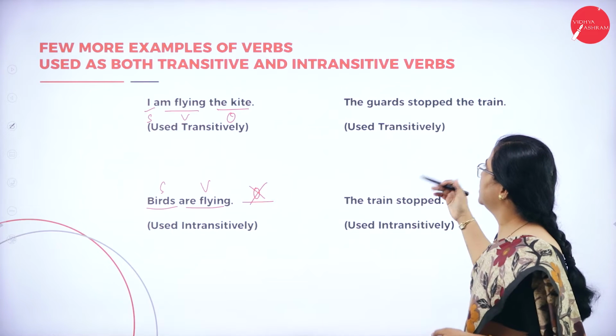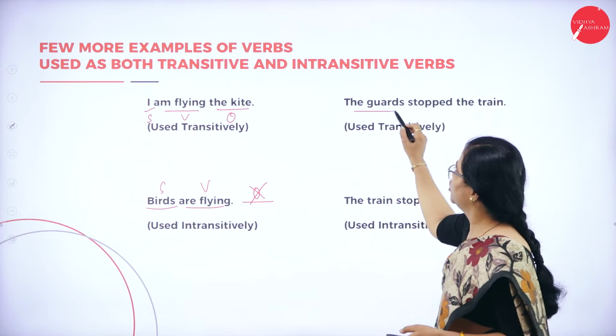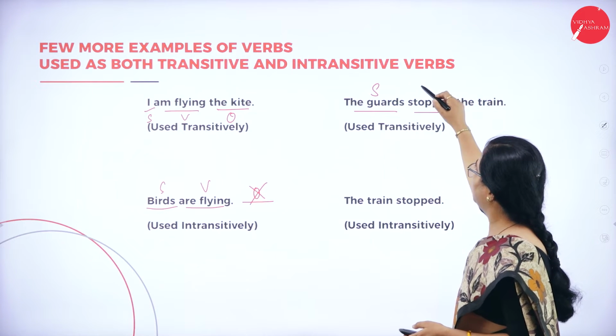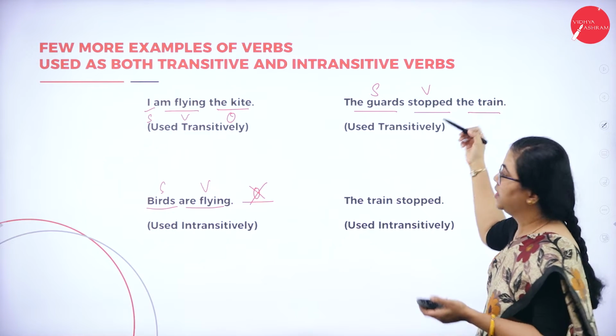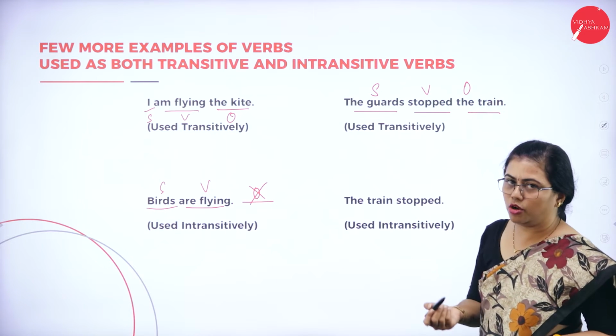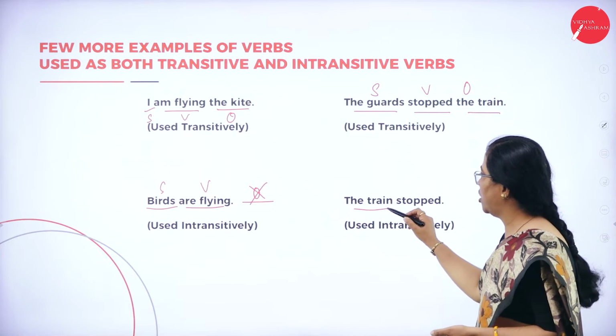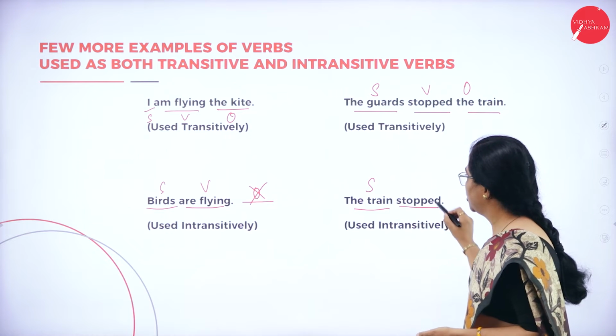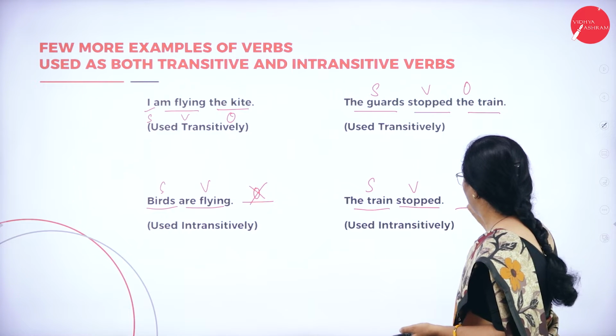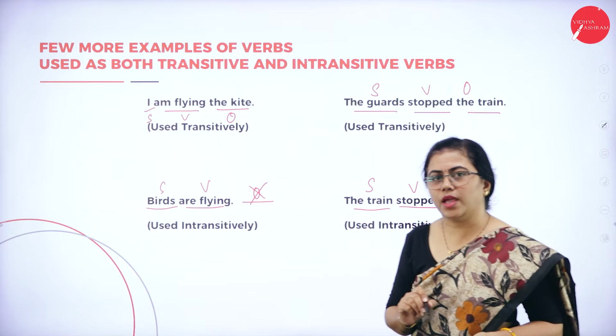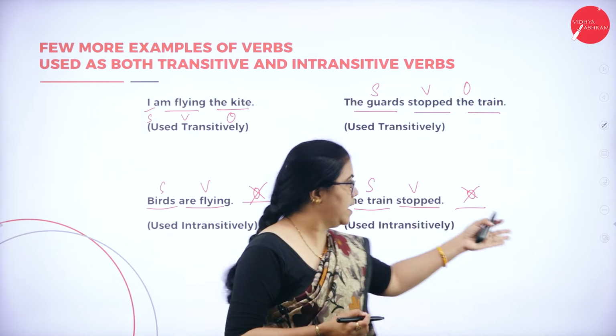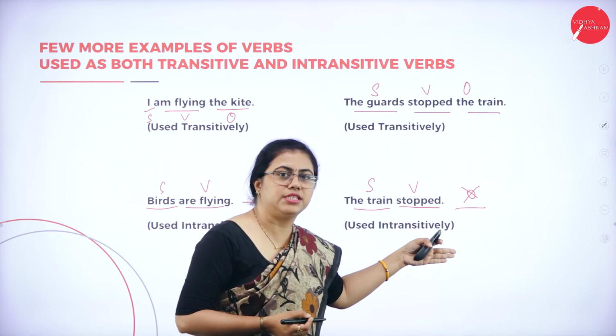Similarly this side, the guards stopped the train. Who stopped? Guards. Stopped is the verb. What did they stop? The train, that is the object. Again, the train stopped. Train has done some action. Stopped is the verb and there is no object at all. So here the same word has been used intransitively.